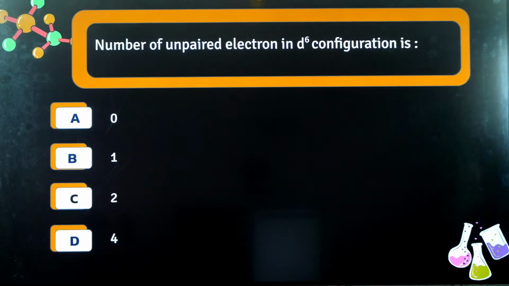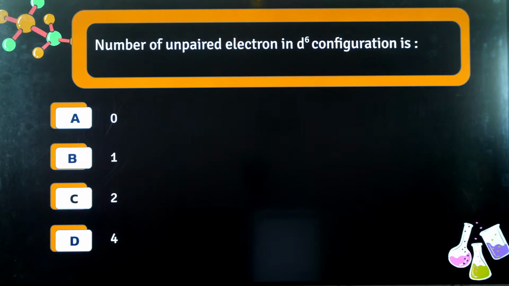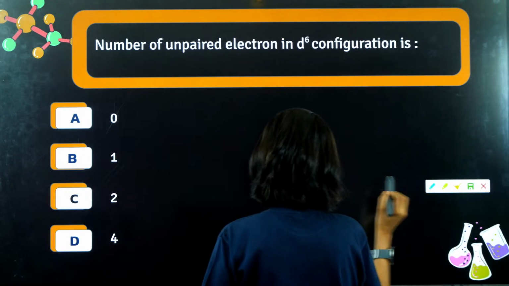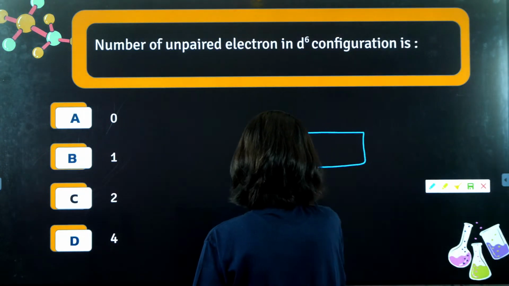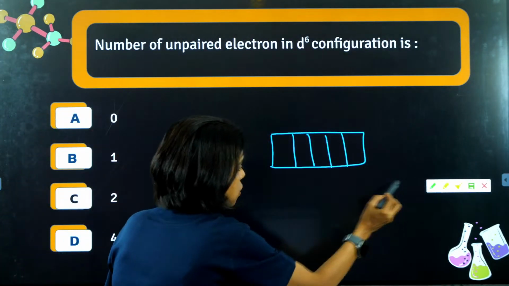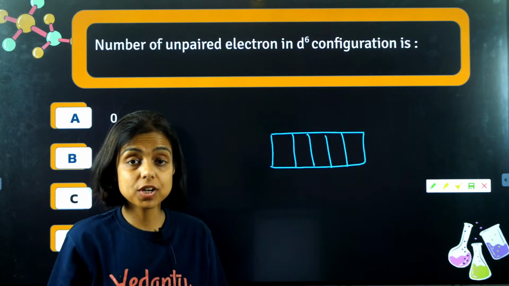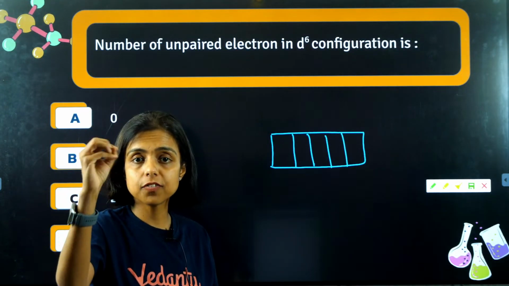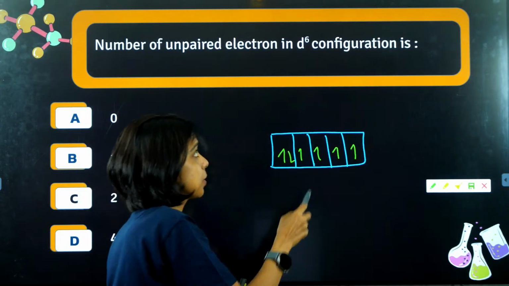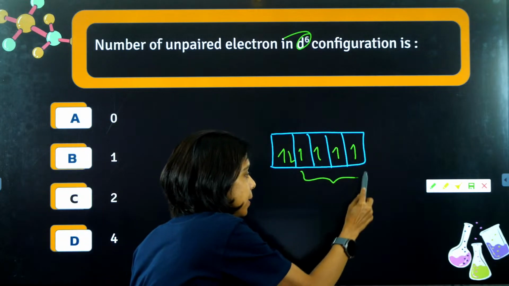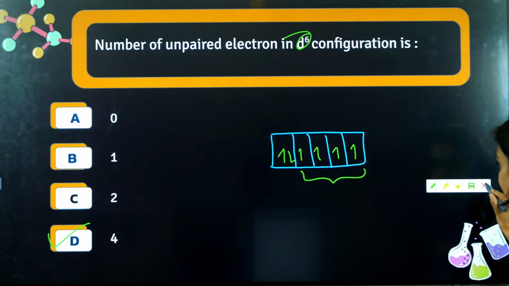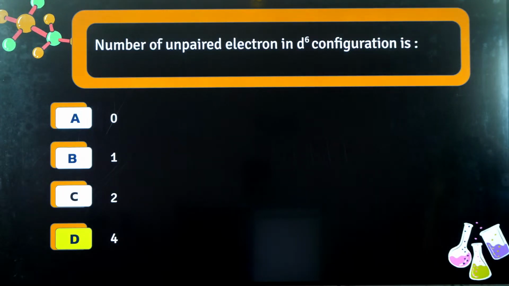Number of unpaired electrons in d6 configuration. You are supposed to fill 6 electrons in the d subshell. How many unpaired electrons will it have? The d subshell has 5 orbitals, and you are supposed to fill 6 electrons. Following Hund's rule, because they are degenerate, any d, 3d, 4d, 5d, they all have 5 orbitals. So 1, 2, 3, 4, 5 and then the 6th electron. How many unpaired electrons do we have? 4 unpaired electrons. The answer indeed is 4.